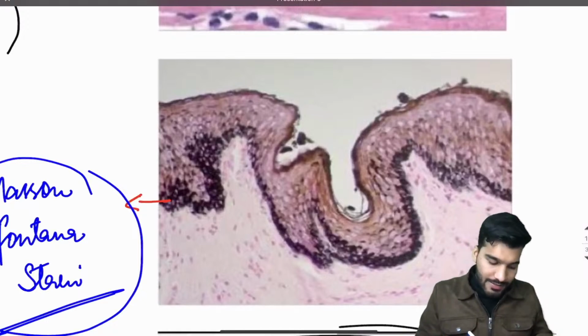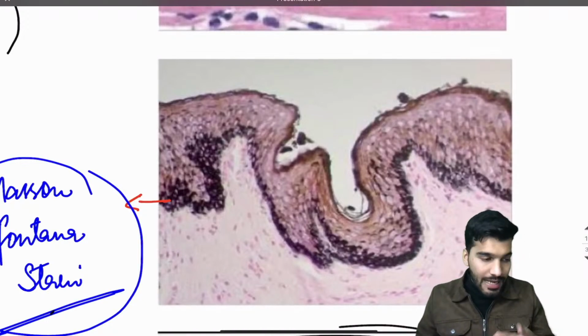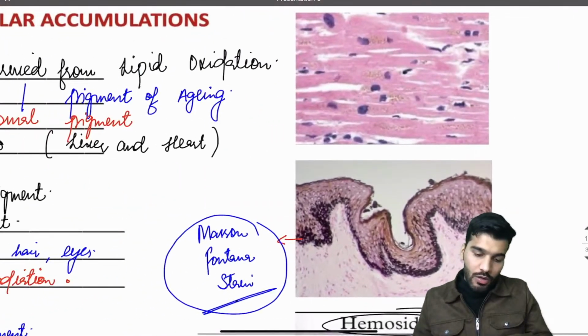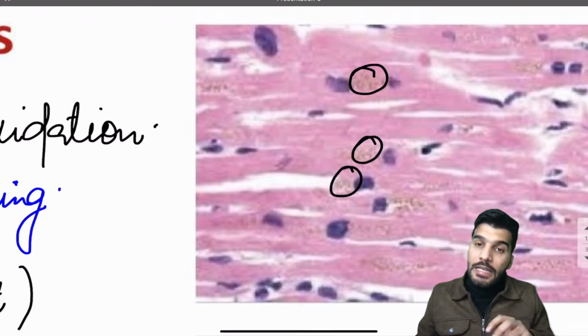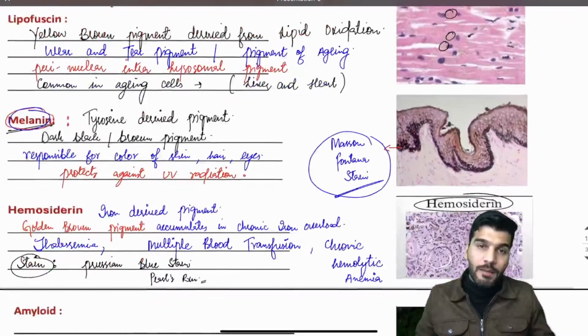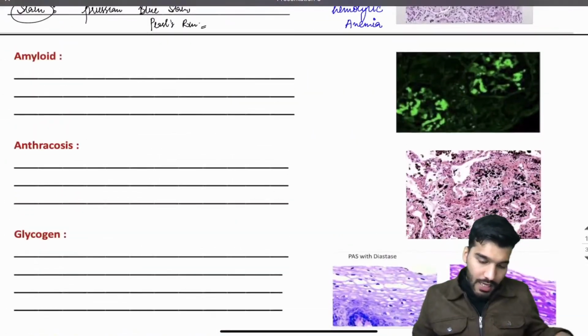This black pigment, Masson-Fontana stain, having melanin, albinism is the answer, and the deficient enzyme is tyrosinase. Okay, and this yellow golden pigmentation in the liver cells or the heart cells is called lipofuscin, wear and tear pigment. Okay, now these three, and we are done with this.